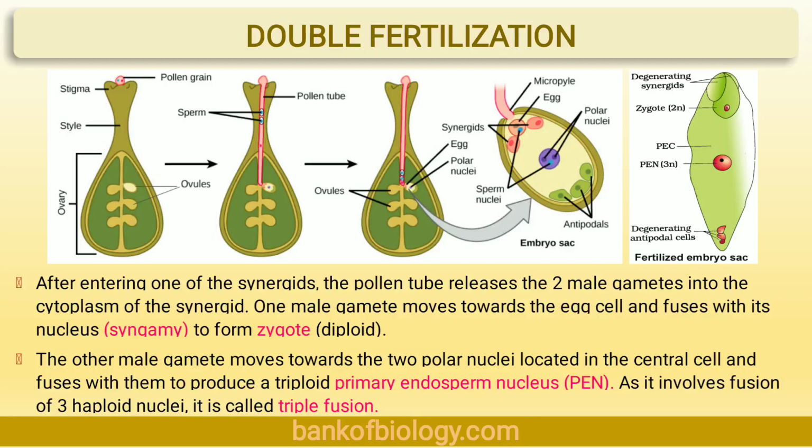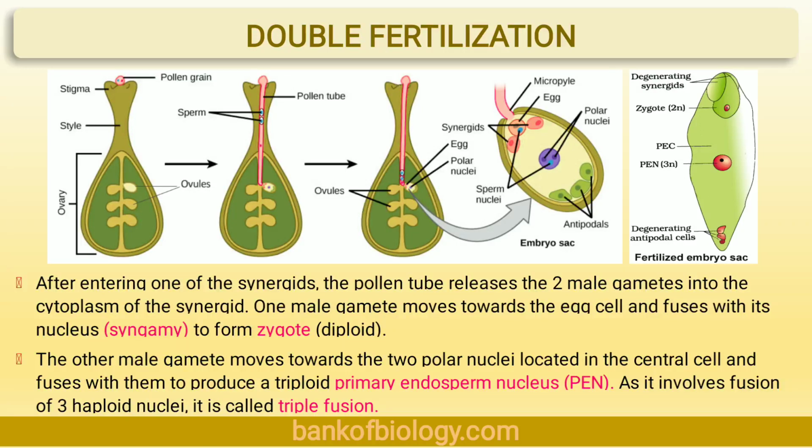The diagram for porogamy, chalazogamy and mesogamy is given on page number 10. You can refer to that diagram. So if the entry of the pollen tube occurs through the micropyle, it is called porogamy. If it occurs through the integuments, it is called mesogamy. And if it occurs through the chalaza, it is called chalazogamy.